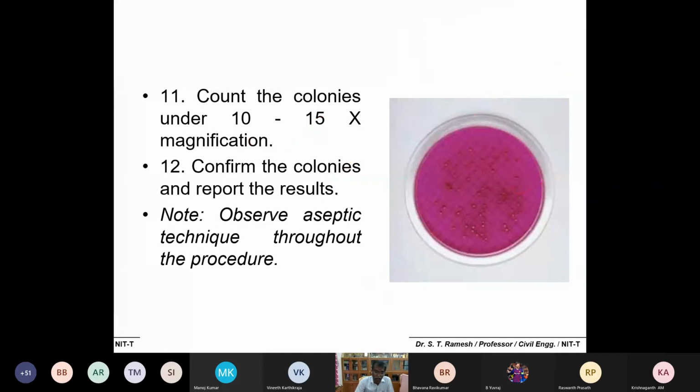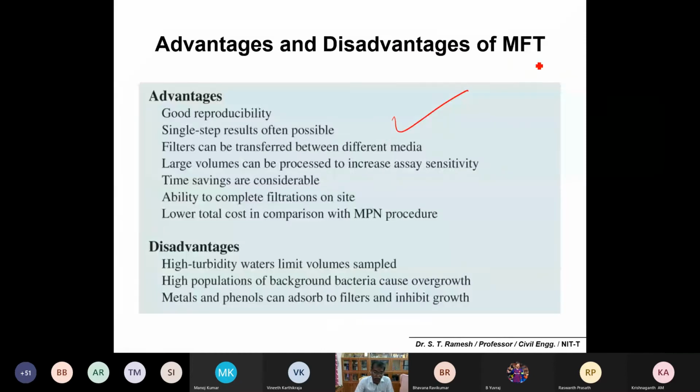There could be a lot of advantages in MFT, membrane filtration, because good reproducibility and single-step results are possible, and filters can be transferred between the different media. Time saving is very considerable, there is the ability to complete the filtration on site, and very low cost with the MFT procedure.